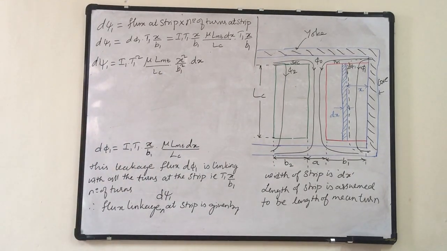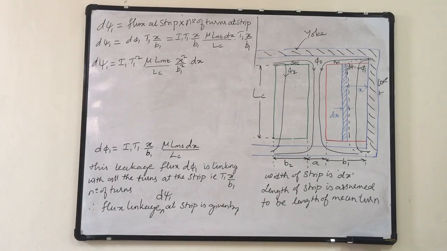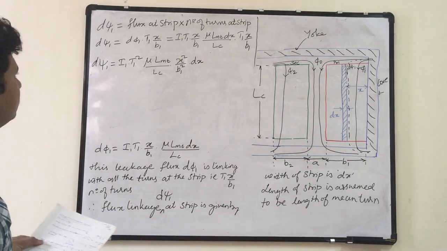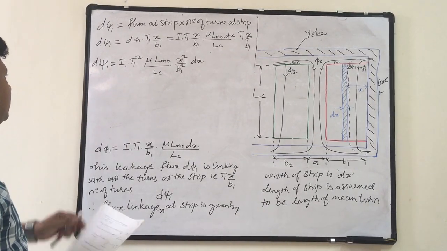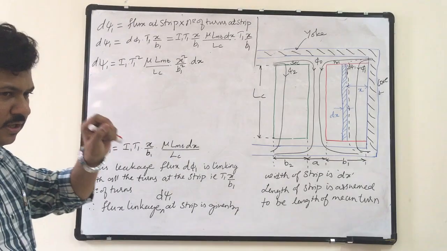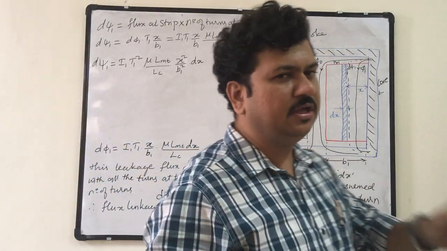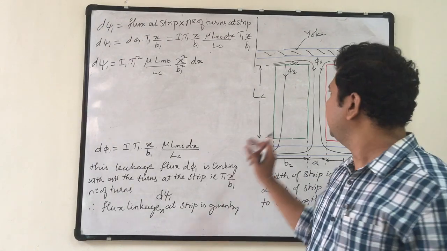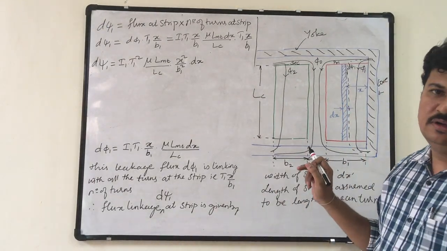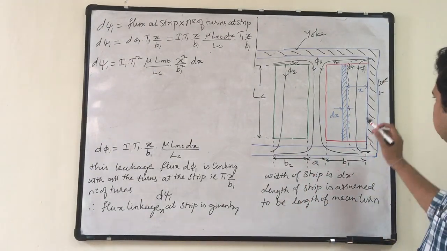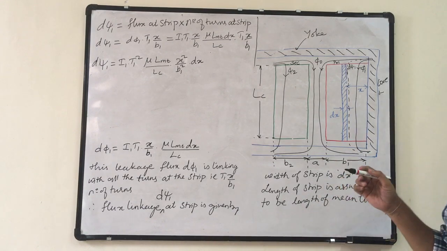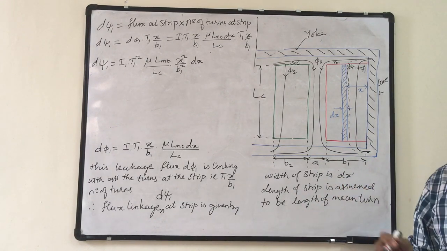Okay, x by b1, x by b1, it will be x square upon b1 square into dx. Now this is the flux linkage, the leakage flux that is linking to the number of turns at the strip dx at a distance x.